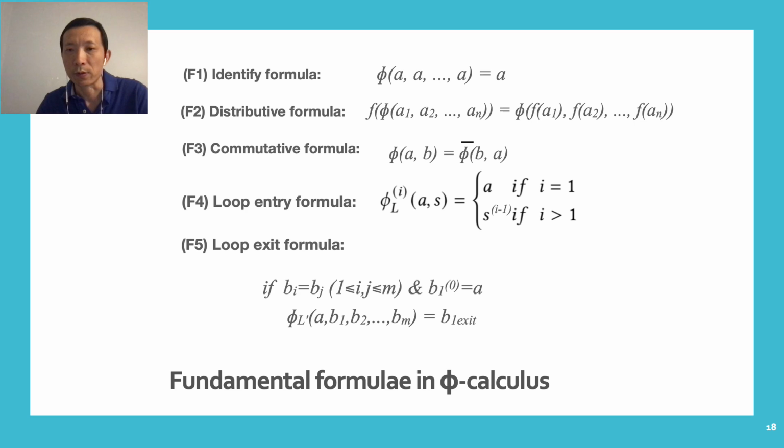F2, for instance, says that if an arbitrary function applies to a phi function, we can distribute the function to each of the arguments of the phi function. Formulae F4 and F5 are 2 formulae about loop phi functions. F4 says that for a loop entry phi function in the first iteration of the loop, the phi function must return the value that flows into the loop, represented by A, and in other iterations, it must return the value from the back edge of the loop. We have formal proofs of all these formulae.